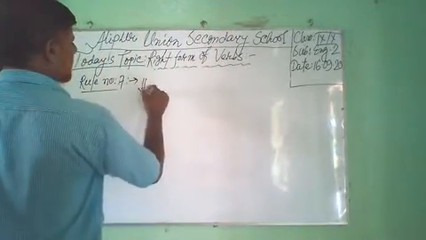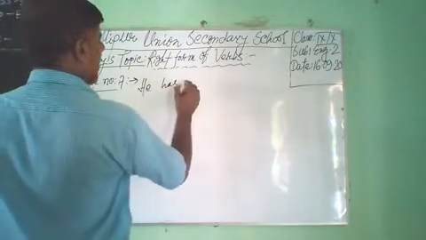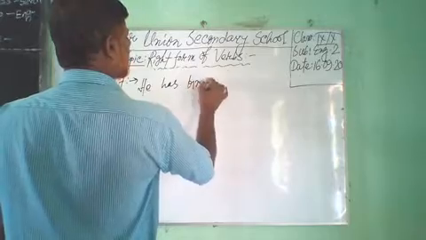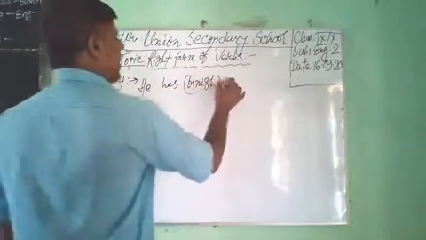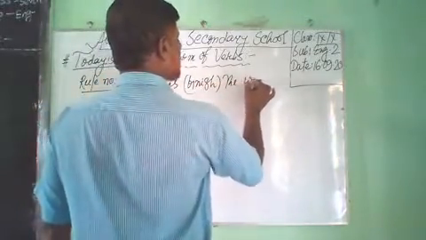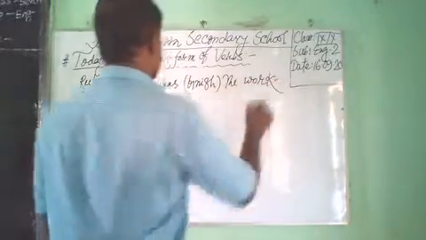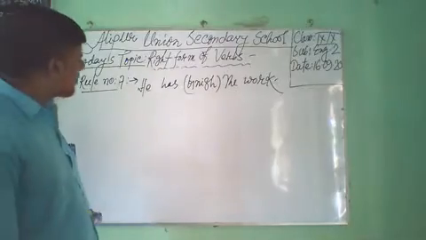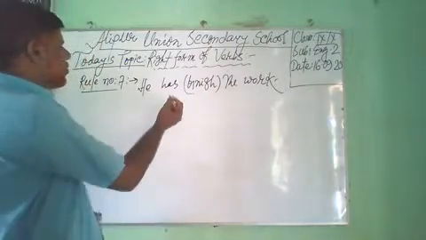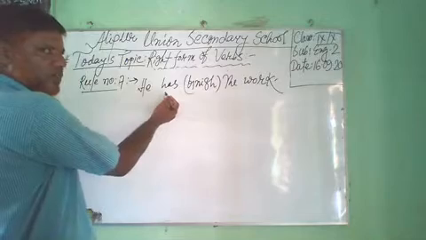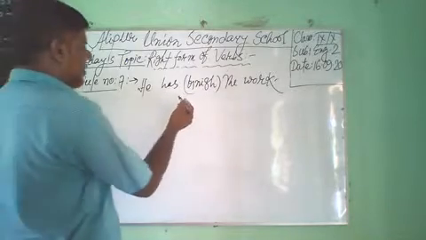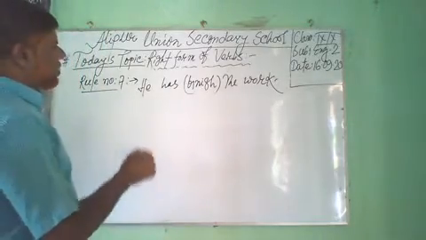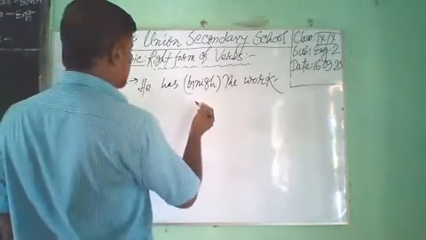Look at the blackboard. He has finished the work. Dear student, has is used in this sentence. The verb finished is placed after has.